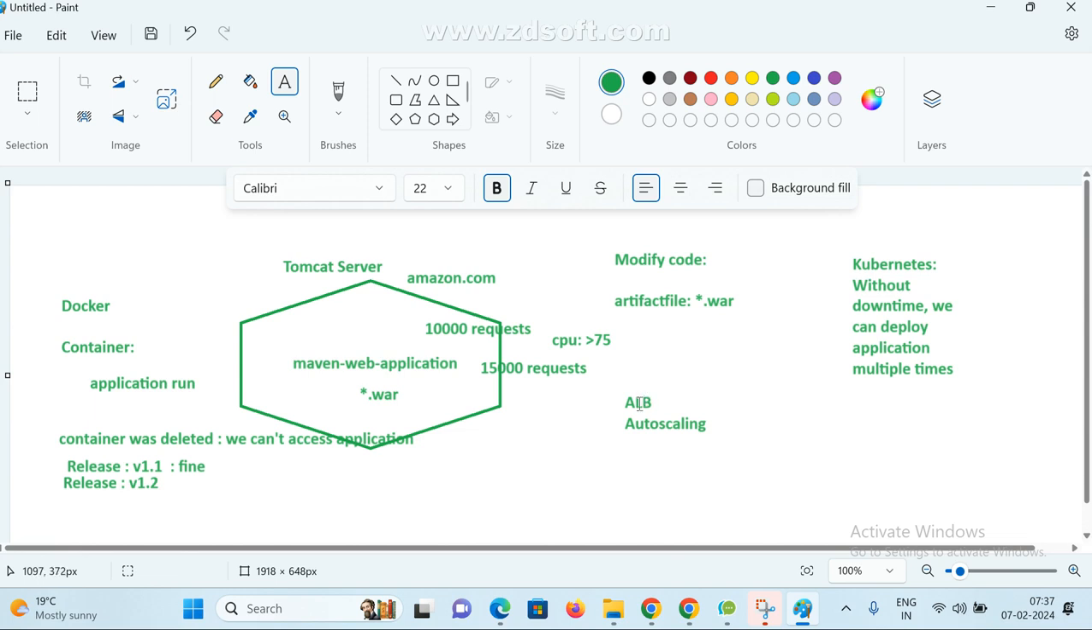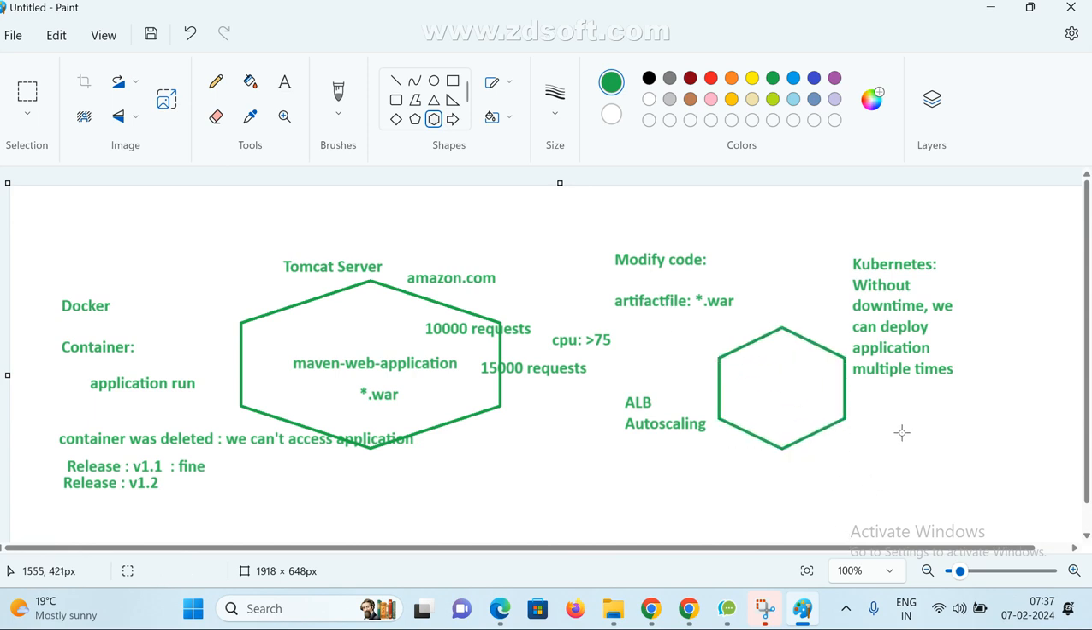I hope you got it right. So what do I need to create again? One more container. I need to create one more container.